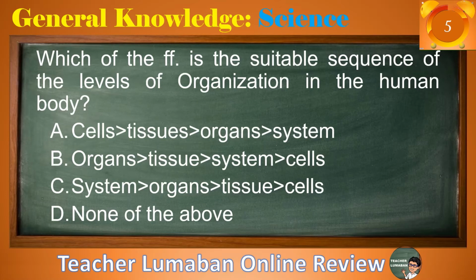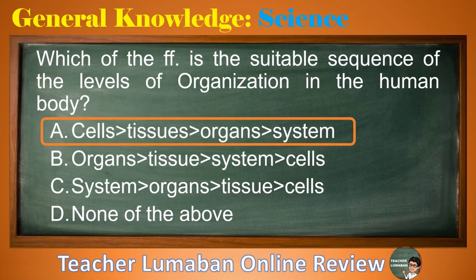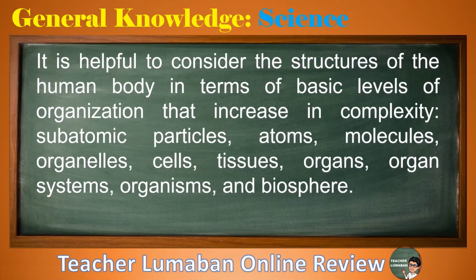5, 4, 3, 2, 1. The correct answer is letter A, cells, tissues, organs, system. It is helpful to consider the structures of the human body in terms of basic levels of organization that increase in complexity: subatomic particles, atoms, molecules, organelles, cells, tissues, organs, organ systems, organisms, and biosphere.